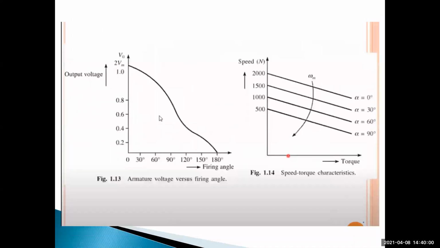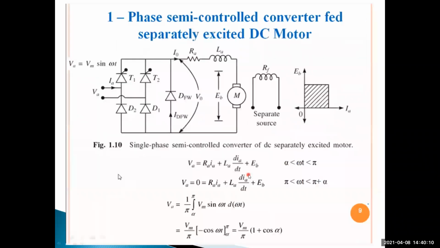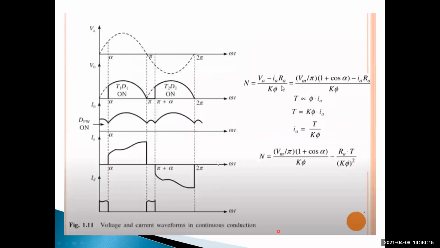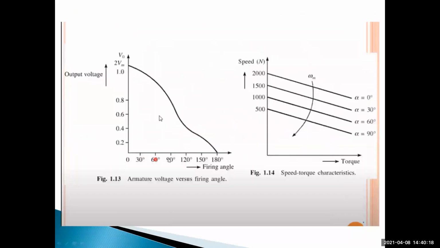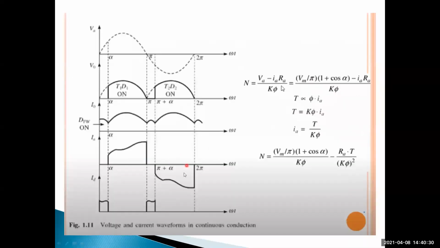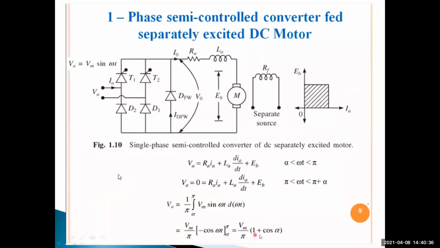It's clear. Now, when the firing angle changes, the output voltage of the semiconverter, armature voltage versus firing angle. The armature voltage is Va equal to Vm by pi into 1 plus cos alpha. By varying the firing angle, alpha equal to 0, 30, 60, 90, 120, 150, the output voltage changes like this. At alpha equal to 0, what is the armature voltage?